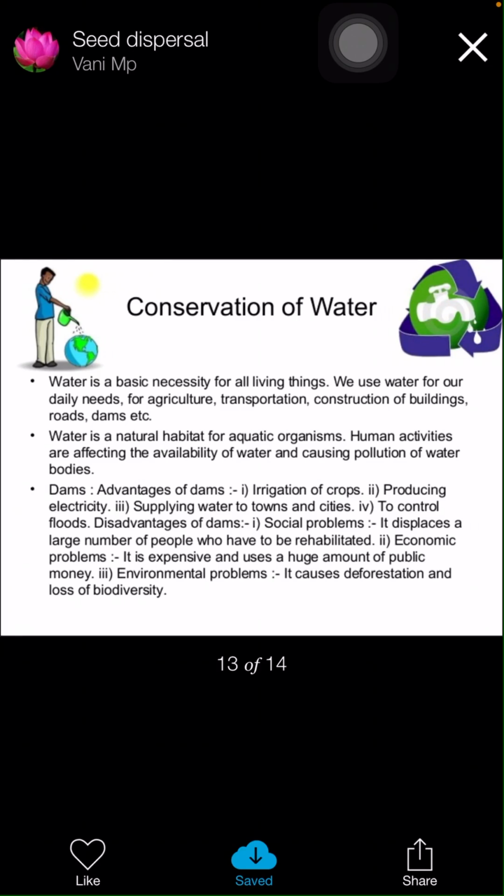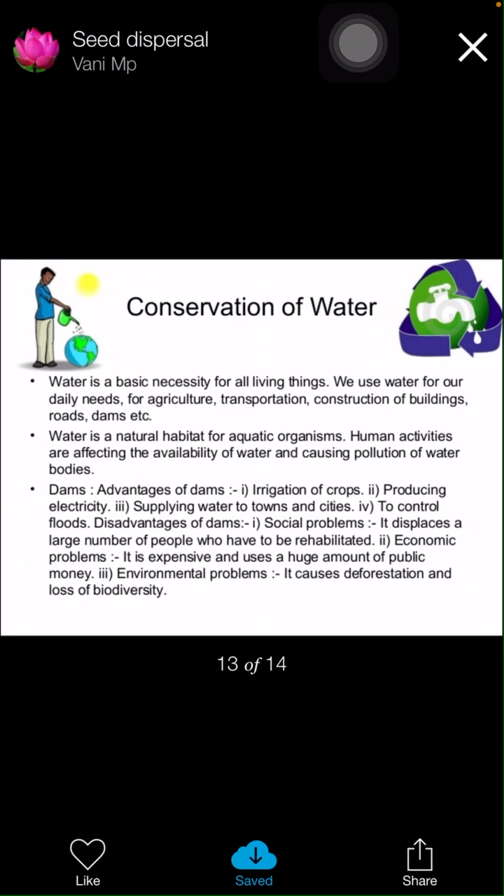Conservation of water, children. What is the basic necessity for all living things? We use water for our daily needs, for agriculture, transportation, construction of buildings, roads, dams, etc. What is the natural habitat for aquatic organisms? Human activities are affecting the availability of water and causing pollution of water bodies.